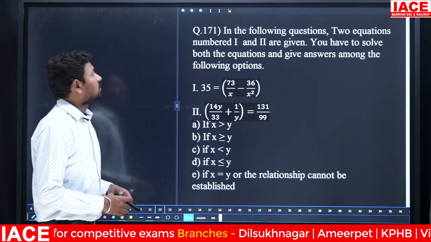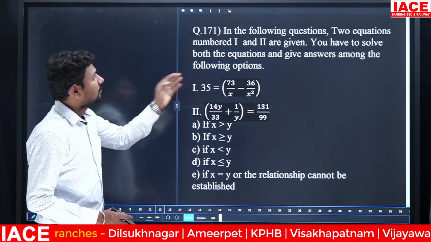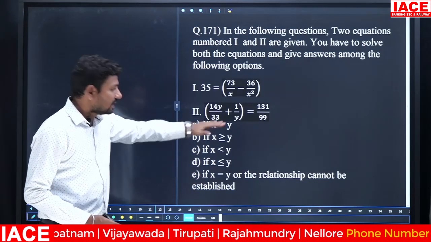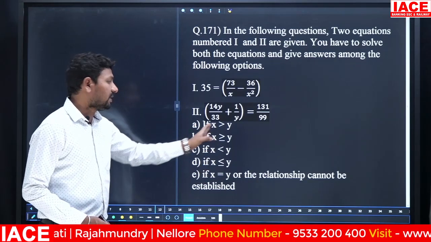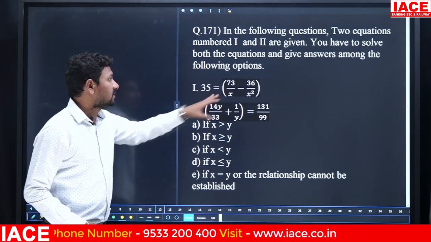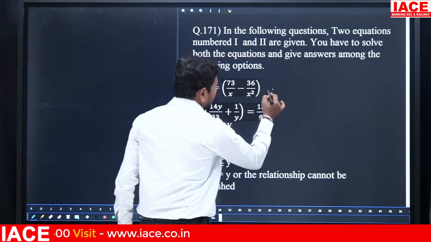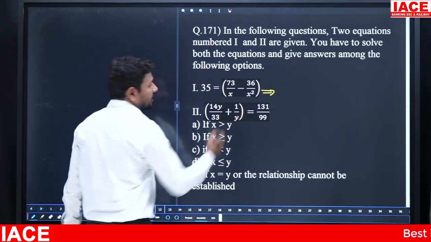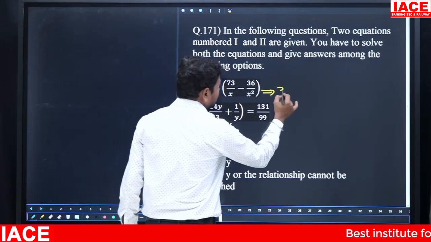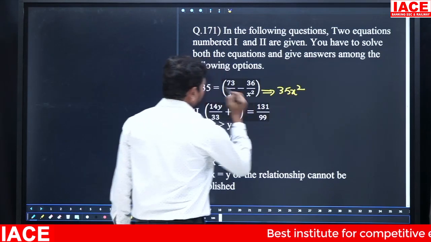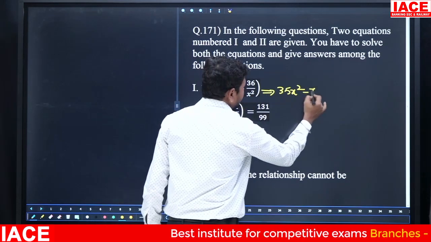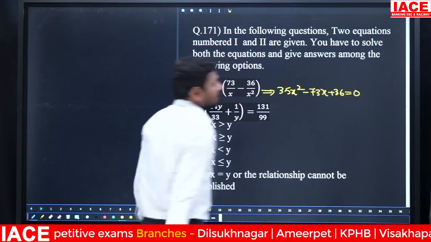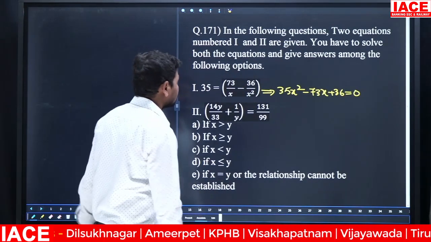In the following questions, two equations numbered 1 and 2 are given. You have to solve both the equations and give the answer among the following: the relation between x and y, x less than y, x greater than y. For that, first we have to simplify the first equation. Multiply both sides with x square: 35x square minus 73x plus 36 is equal to 0. This is the first equation.